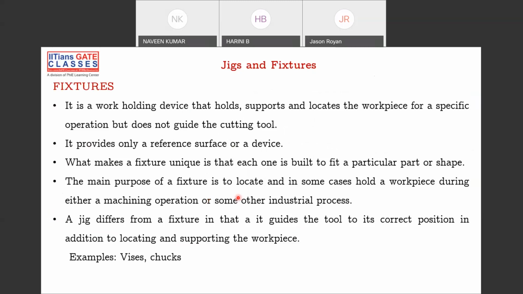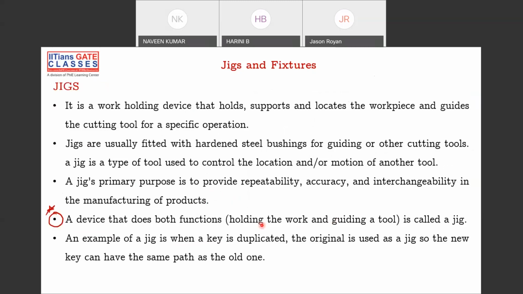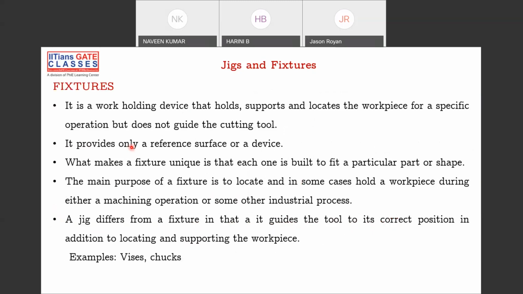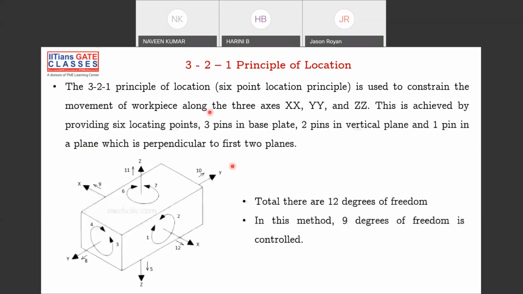That's it. So please remember, a jig is locating, guiding the tool and holding the workpiece. A fixture is only holding the workpiece, not guiding the tool. Again, I repeat, a jig is holding the workpiece and guiding the tool. A fixture is only holding the workpiece, not guiding the tool.